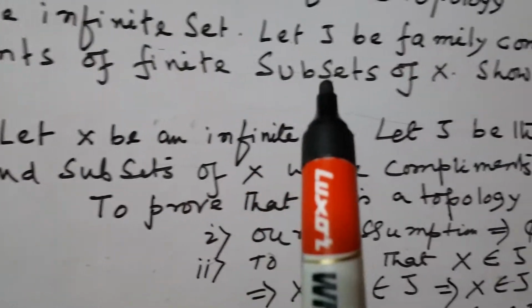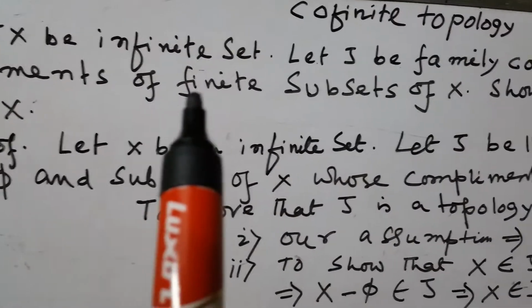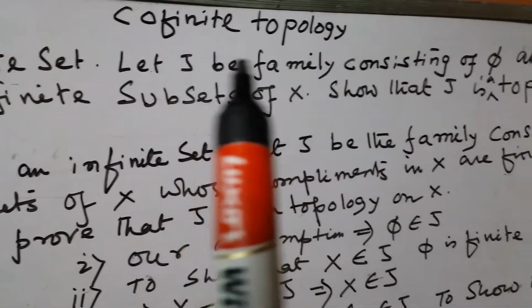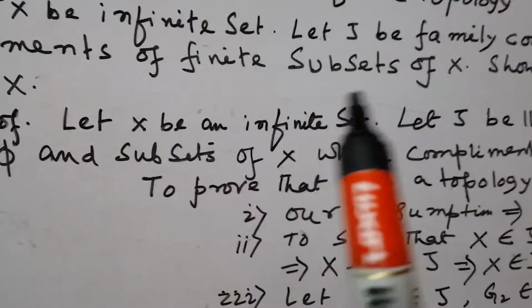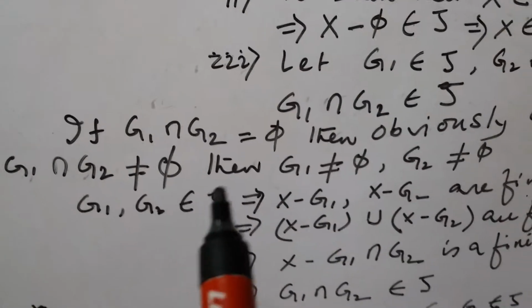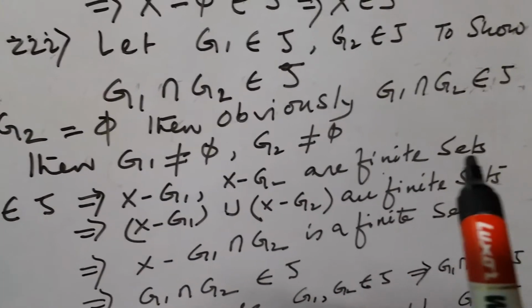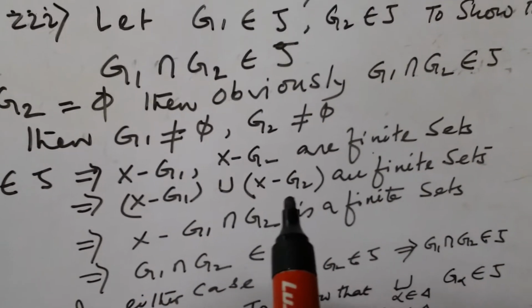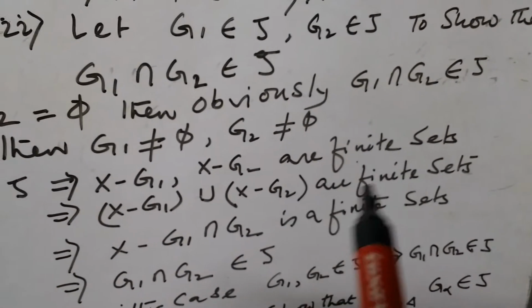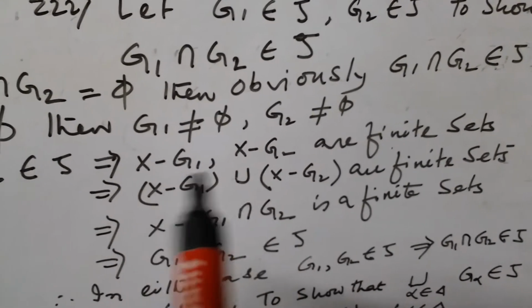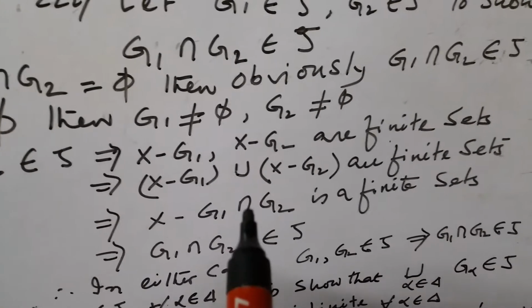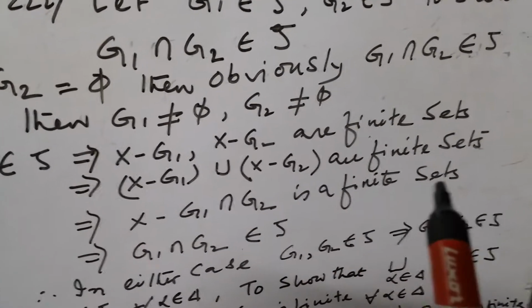By our definition, tau is the family of phi and complements of finite subsets of X. So their complements are finite sets, and their union is also finite. Then, from set theory, you can write that X minus G1 intersection G2 is a finite set.